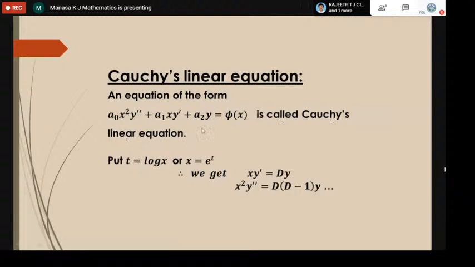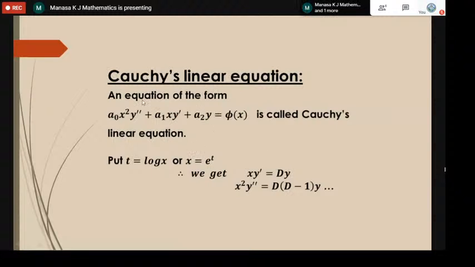Y is the dependent variable, its derivative is y dash or dy by dx, degree is 1, x power is 1. Here it is y double dash or d square y by dx square, order is 2, and here also you can see it is x square. If you have one more term, it is y triple dash or d cube y by dx cube multiplied by x cube. If you have such an equation, that is nothing but Cauchy's linear equation. If it is ax plus b, that is Legendre's. If it is just x square y double dash, x y dash, then it is called Cauchy's.